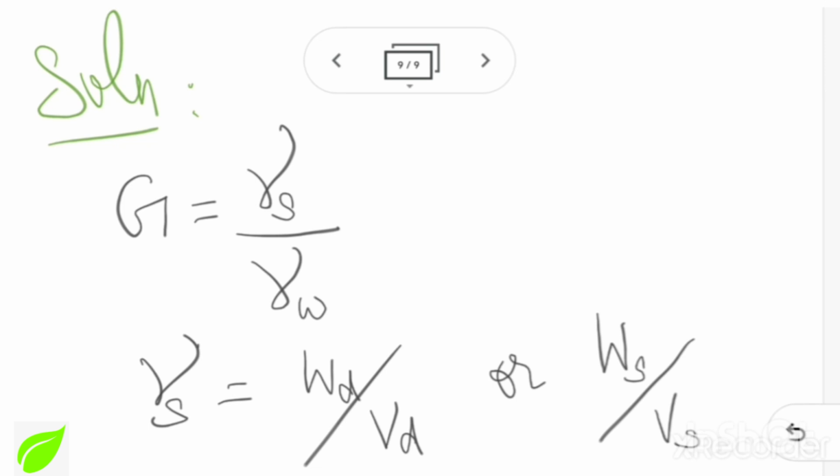To solve this problem, we need two equations which give the specific gravity equation. So specific gravity G equals gamma S, the unit weight of solids, by the unit weight of water. And this unit weight of solids, once again, can be classified as weight of dry soil by the volume of that dry soil, or weight of solids by volume of solids. Okay.